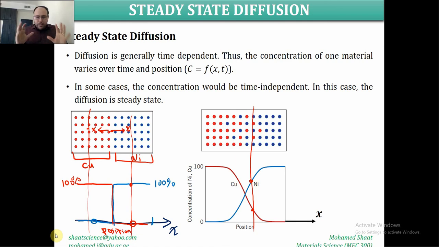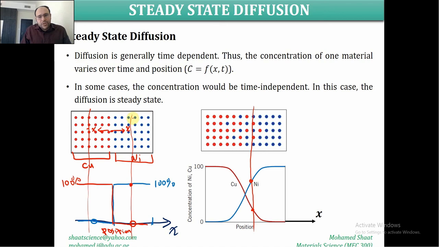So the diffusion can be understood or measured by the rate of change in the concentration of the two substances, the concentration of the two materials, the nickel and the copper. If there is a change in the concentration, this indicates that diffusion has happened. If there is no change in the concentration, there is a high possibility that no diffusion has happened. Make sense? So we can simply measure the rate of the diffusion by the change in the concentration.